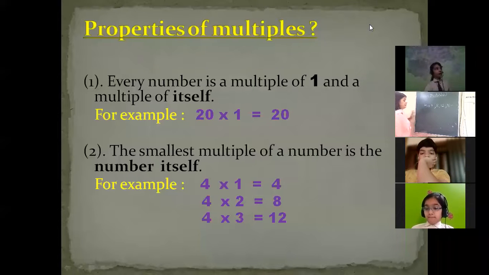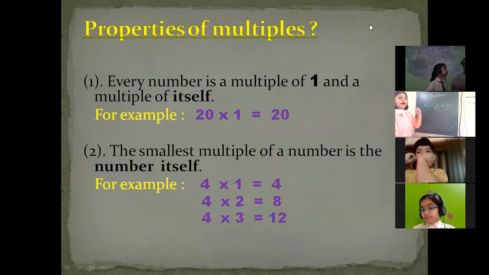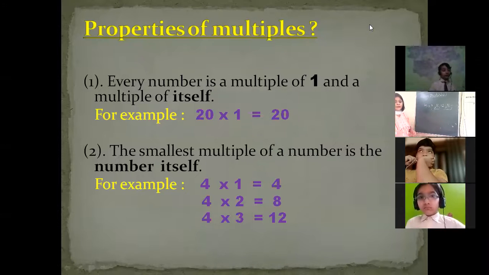Okay, beta, so what we have done? These all are the multiples of 4. So simply we can say, to find out the multiples, we can read the table of that particular number. Is it clear? Simply we write down the table of that number, and directly the answer will come, whether it is 4 sevens or 4 eights, any number.